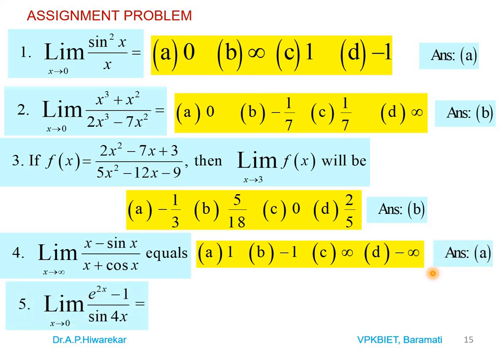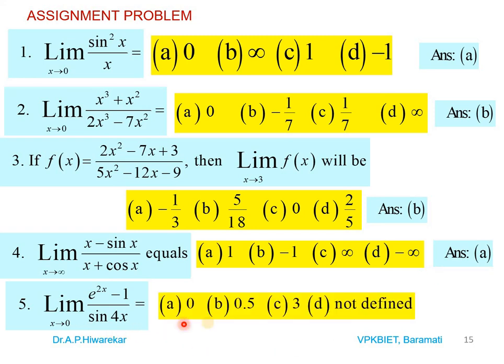The answer is A. Limit of e power minus 2x divided by sin of 4x as x tends to 0 is, these are the options given and your answer is B.